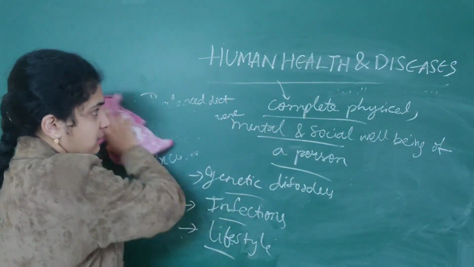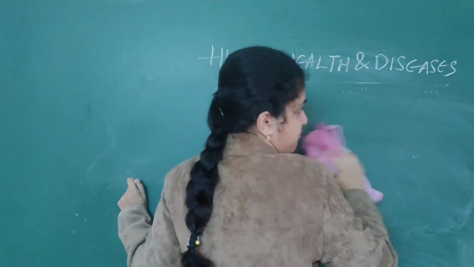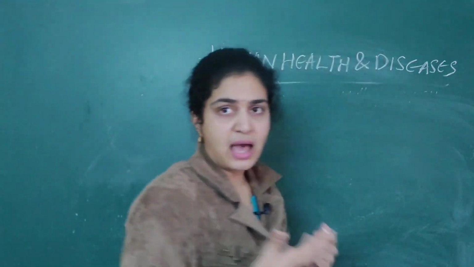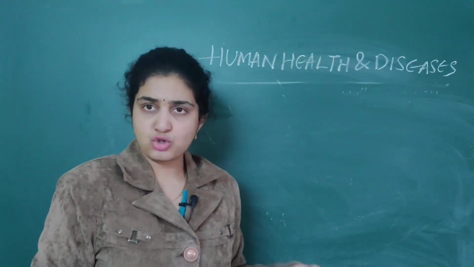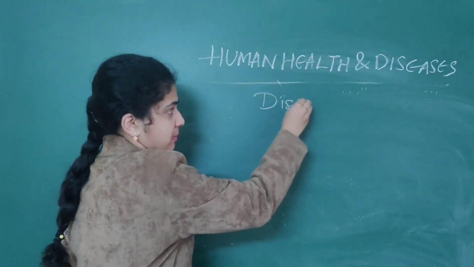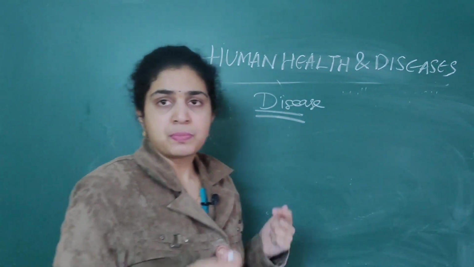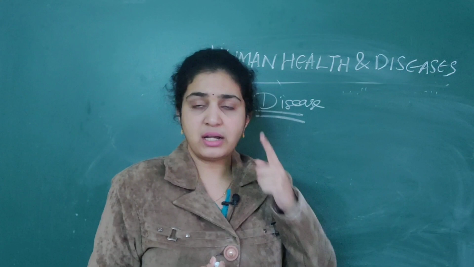So basically if a person is affected, it means he is having some disease. If health is not good, it means he is having disease. How does this disease occur? If one or more organs in our body are damaged or not functioning properly, this leads to a disease.